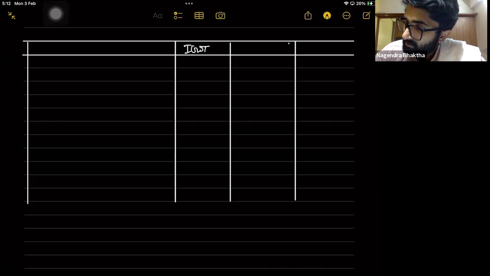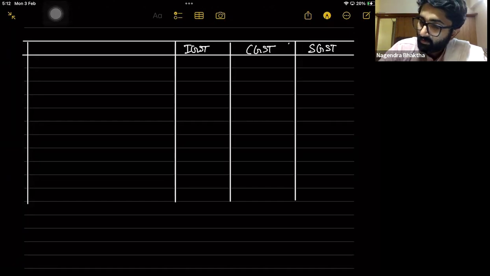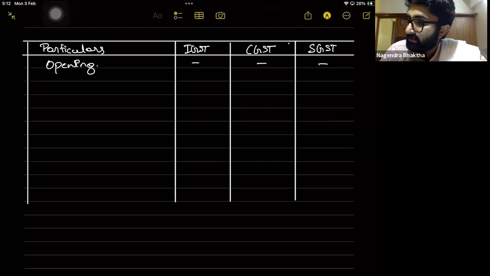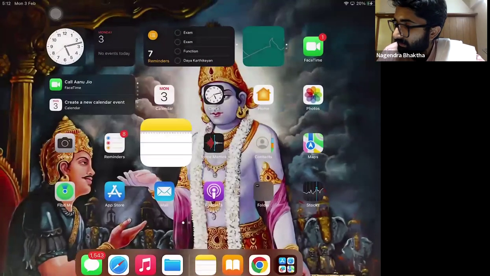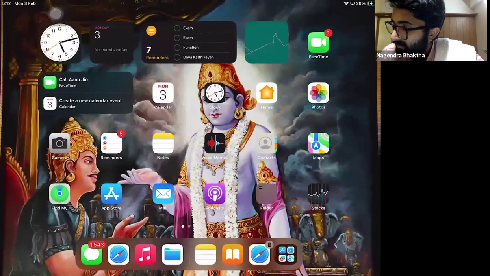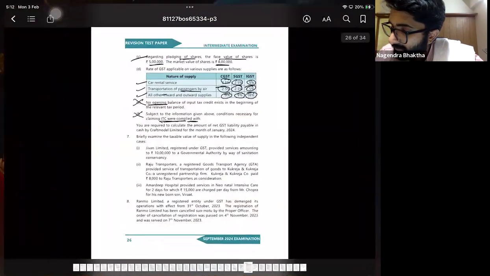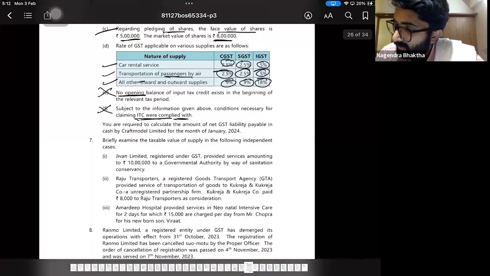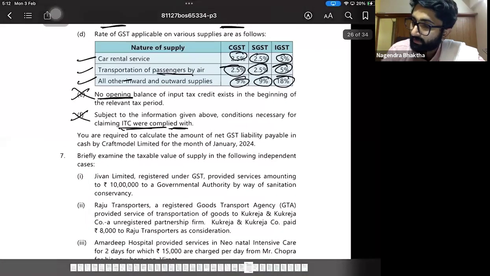IGST, CGST, SGST, particulars, opening balance. Was there any opening balance? No, 0, 0, 0, because it was given in the question. If you had observed this, it was given in the question. No balance was there in the beginning. No opening balances were there.